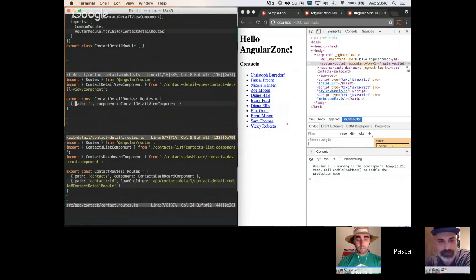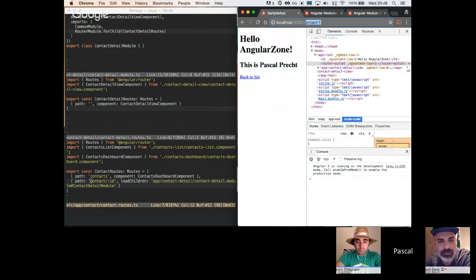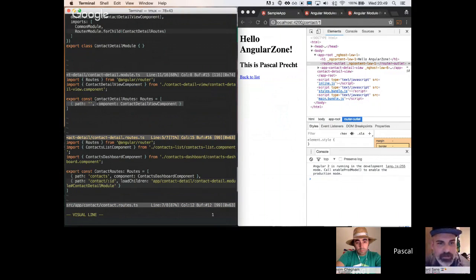Right, and this is why we can just say, okay, we are already in the path where we want to be, right? We want to be in /contact /ID, which we are in right here. And so that is the entry point of our module. That's why we can just stick with an empty path here. Kind of the default. Yeah, it's the default entry point of our module. And again, we can also do a redirect here if we want to get to another component or whatever.